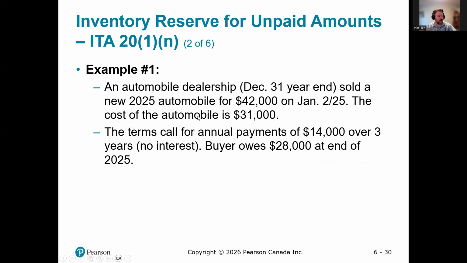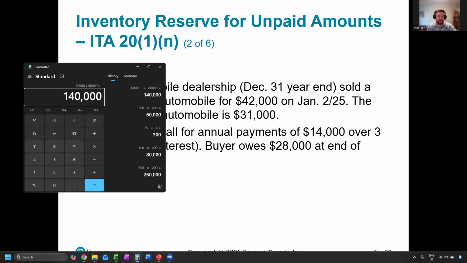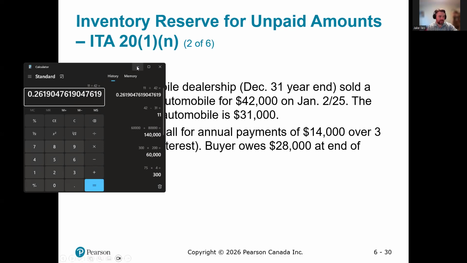So the automobile cost $31,000. They sold it for $42,000. So their profit margin, 42 minus 31, their profit was $11,000. So 11 of the full sales price, that profit margin was 26.19% of the total sales price.